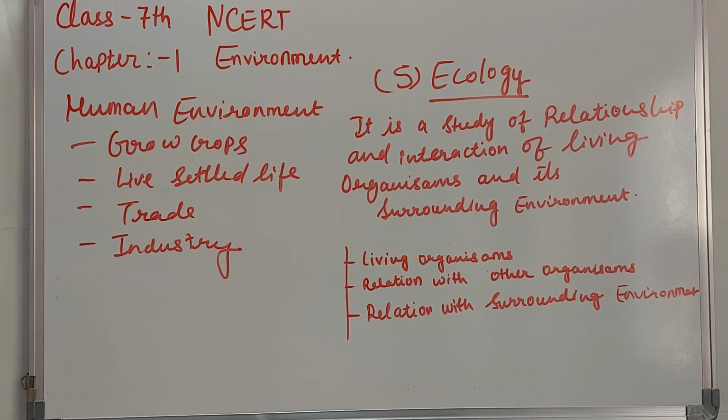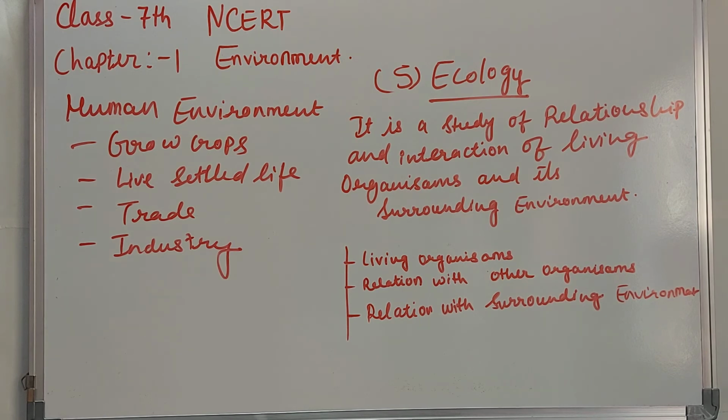The fifth thing that we have is ecology. So what is ecology? It is a study of the relationship and interaction of living organisms and their surrounding environment. The surrounding environment can be anything. It can be living things, non-living things, man-made things, or anything.